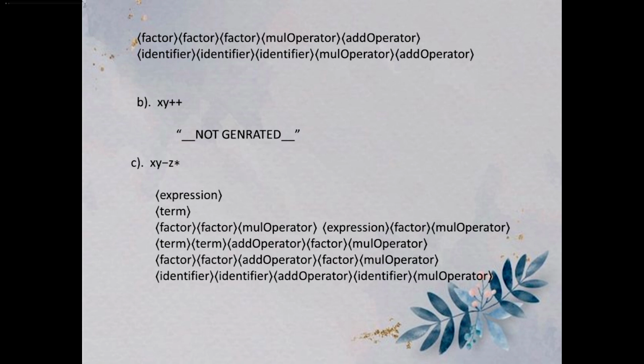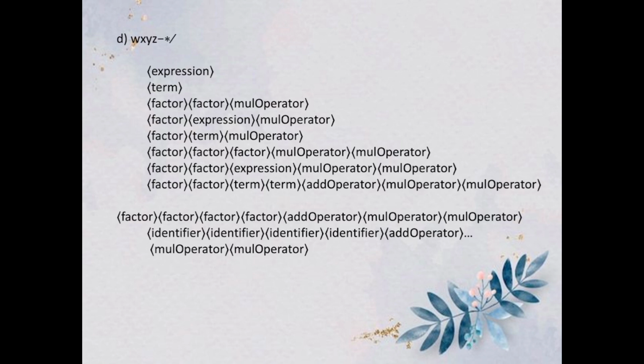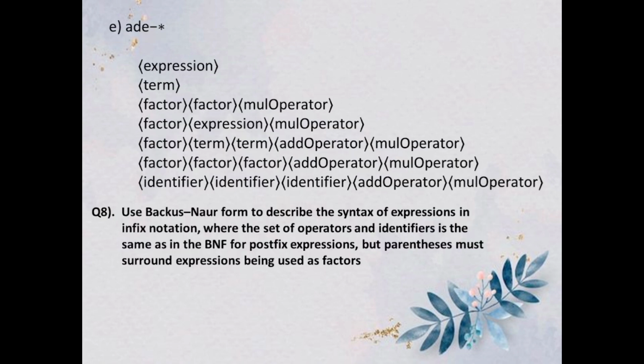x y minus z asterisk: expression, term, factor, mul operator, factor, expression, factor, mul operator, term, add operator, factor, mul operator, and these are as followed. And the fourth one is: expression, term, factor, mul operator, factor, expression, mul operator, factor, term, mul operator, factor, mul operator, factor, expression, mul operator, factor, term, add operator, mul operator, and these are as followed. And the fifth one is: expression, term, factor, mul operator, factor, expression, mul operator, factor, term, add, mul operator, factor, add operator, mul operator, identifier, add operator, mul operator.